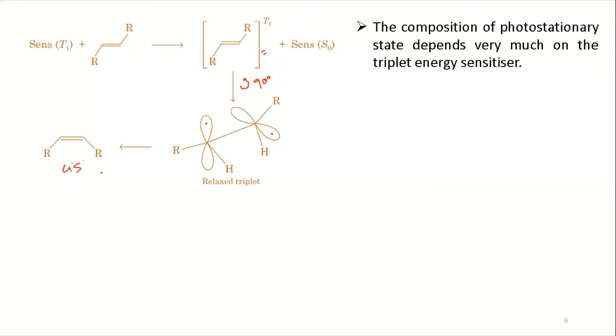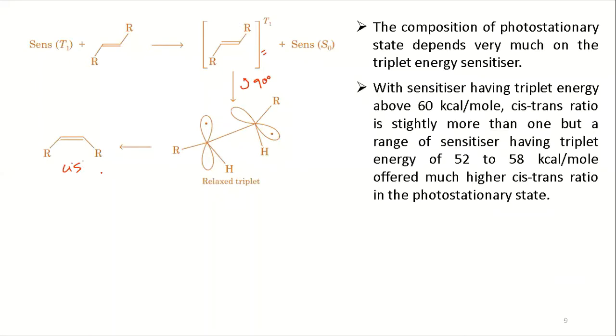Now the composition of the photostationary state depends very much on the triplet energy of the sensitizer. With a sensitizer having triplet energy above 60 kilocalorie per mole, the cis trans ratio is slightly more than 1, because you have formation of a bit more cis product in the photostationary state.